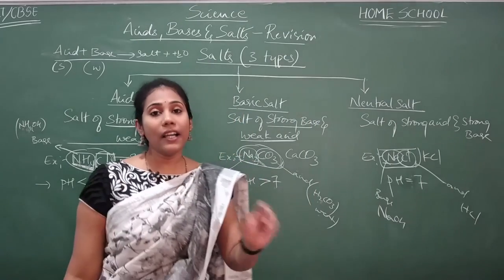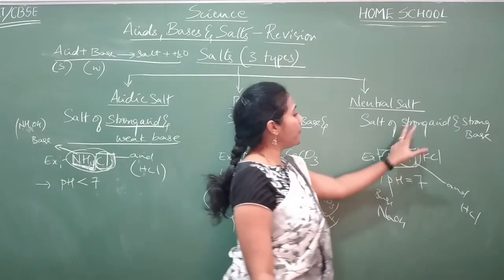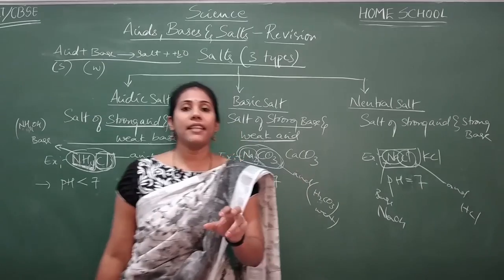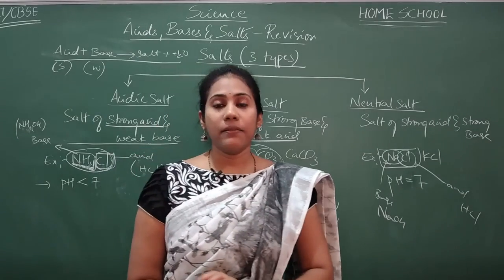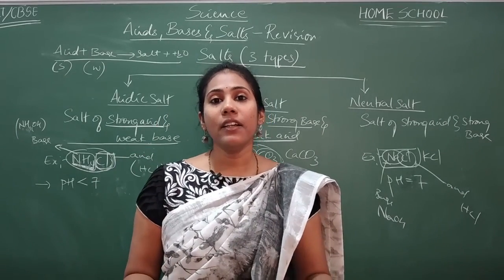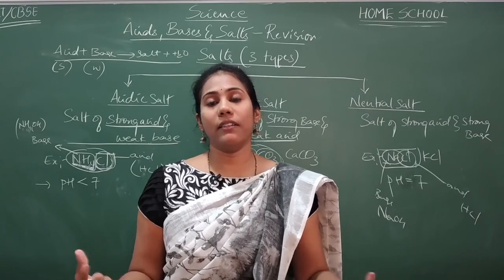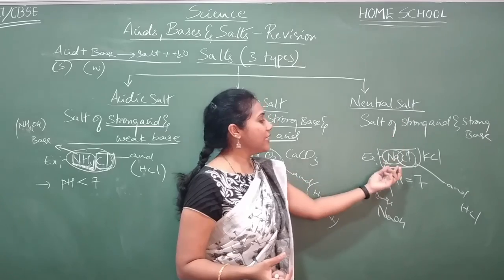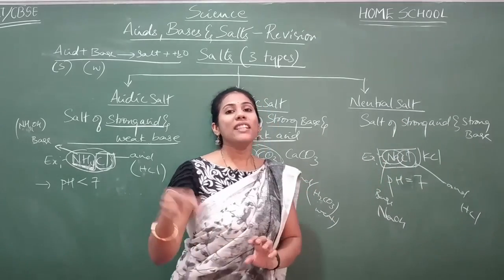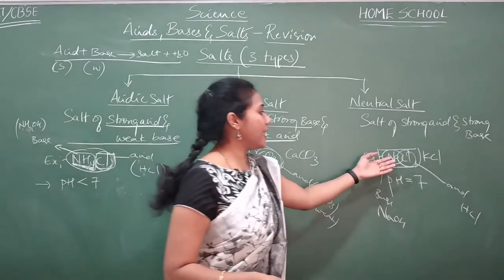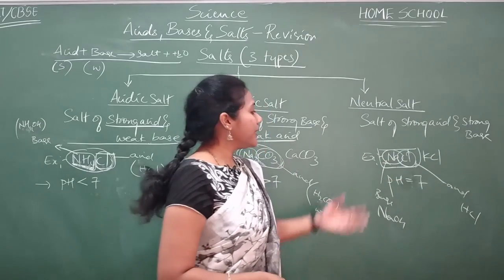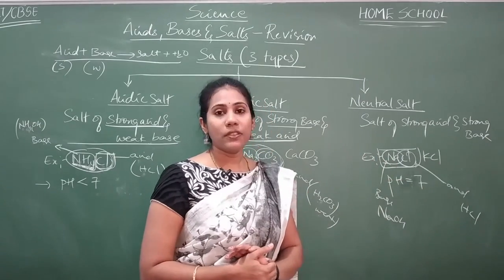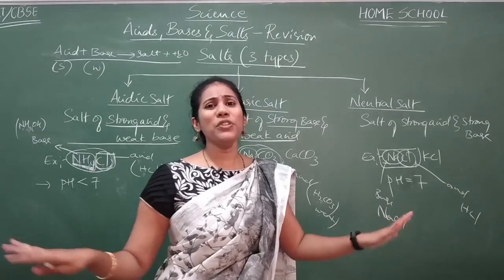So now I am asking a question. If phenolphthalein is added to NaCl, what color do you get? Pink, red, colorless? None of the above. So what is your answer? If phenolphthalein is added to NaCl, what color do you observe? It is not acidic, it is not basic, right? It is neutral. There is no change.